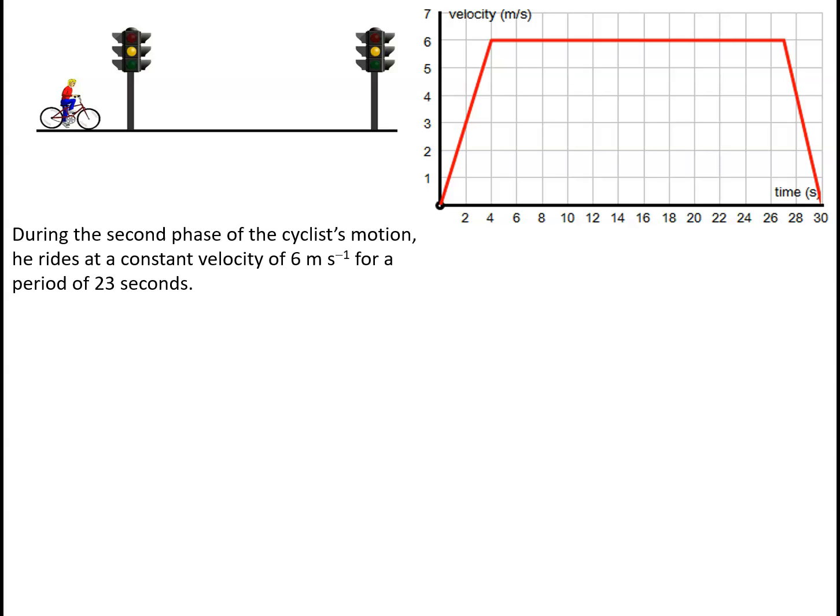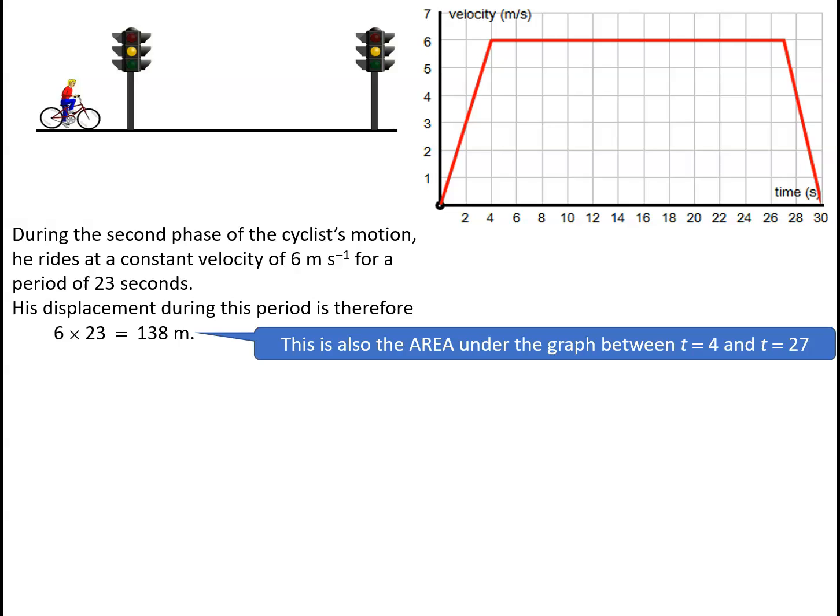Okay, having established that then, let's go back to our cyclist and we'll think about the distance that he travels. Well, certainly during the second phase of the motion, he is riding at a constant velocity of 6 meters per second for a period of 23 seconds. So his displacement during that period is going to be 6 times 23, which is 138 meters, which of course is the area underneath the graph between t equals 4 and t equals 27.